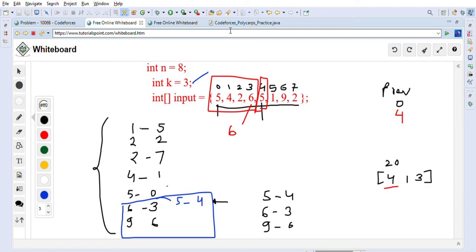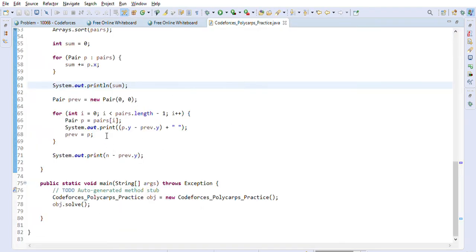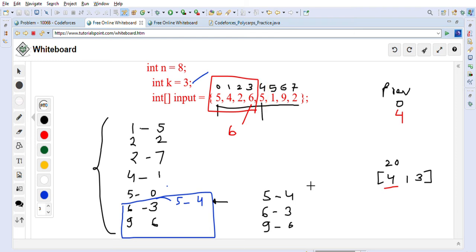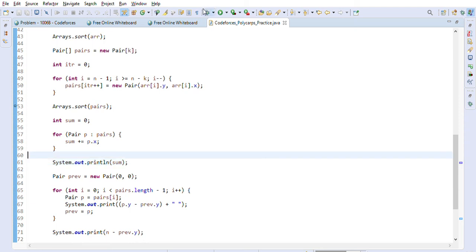Actually, the sorting of the pairs will be based on this one. So 6 3 should be before 5 4, so this is not right actually. 6 3 should be before 5 4. So let me rewrite this thing. Let me erase this quickly, because of the sorting of the pairs.